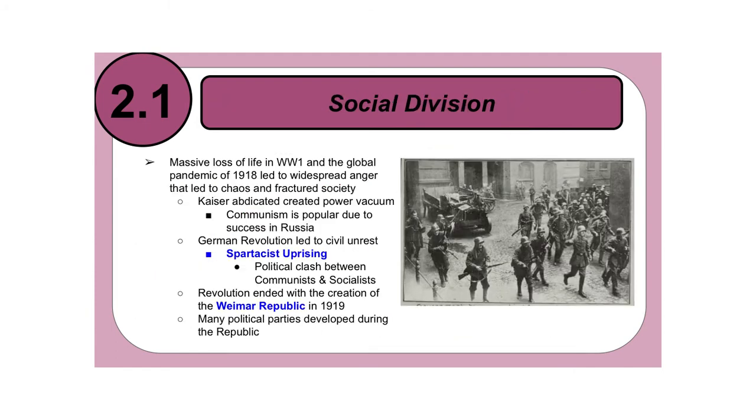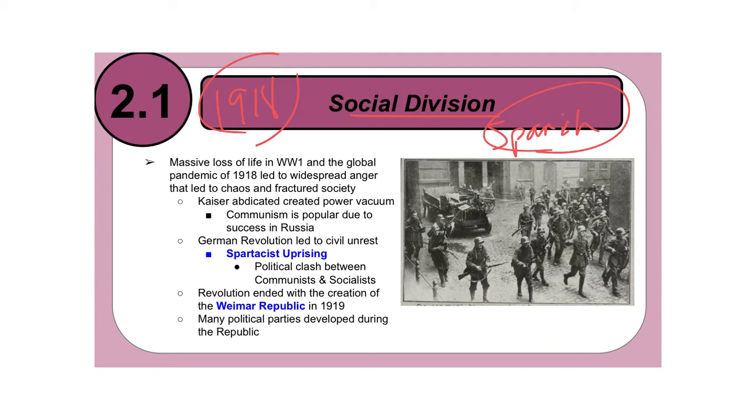So in 1918, we have the end of World War I, and of course Germany is now in chaos, and so this is going to lead to social division. There's massive loss of life at the end of World War I. There's also a global pandemic going on in 1918. This was the Spanish flu. So yes, all the pandemic stuff that's been going on recently in our lives, this is just 100 years removed from a previous global pandemic in 1918.